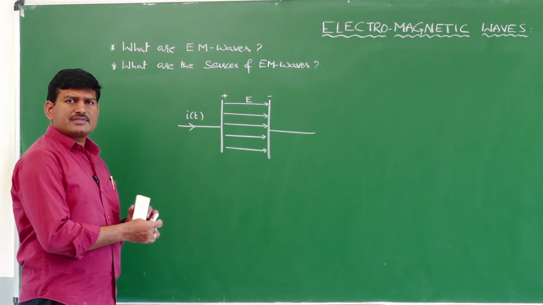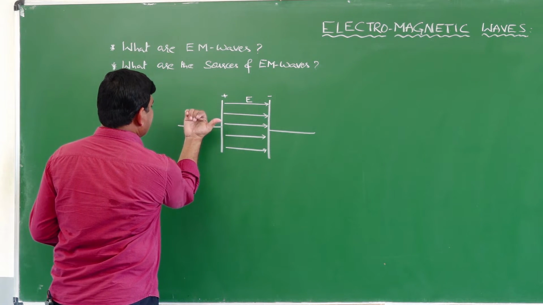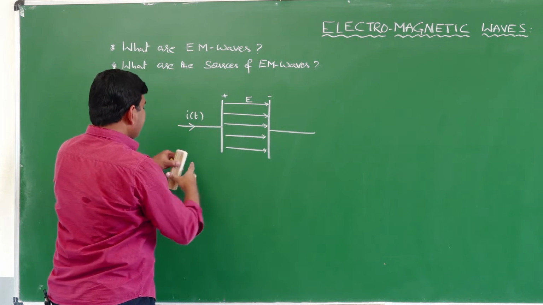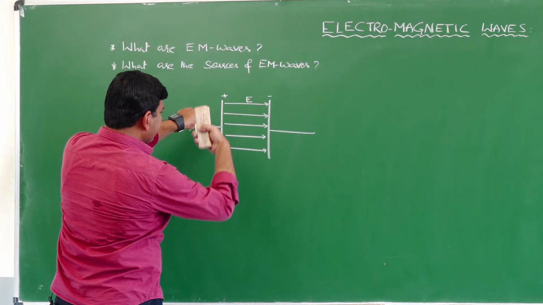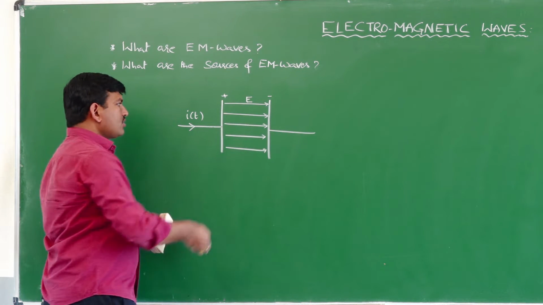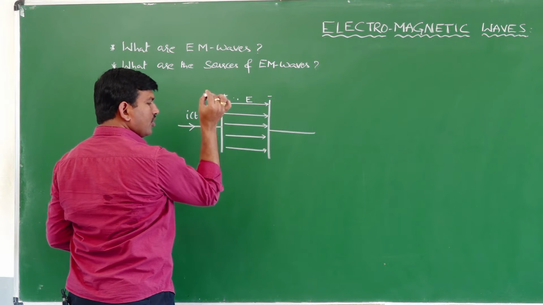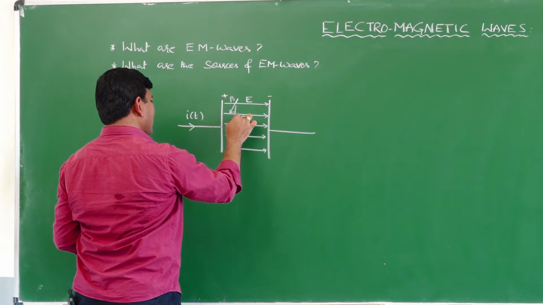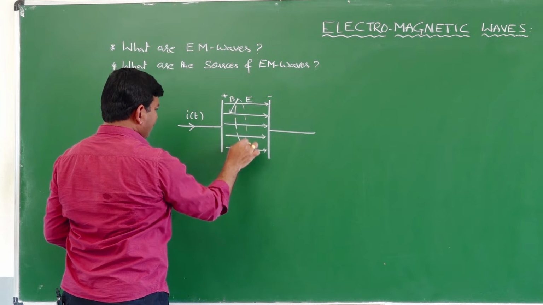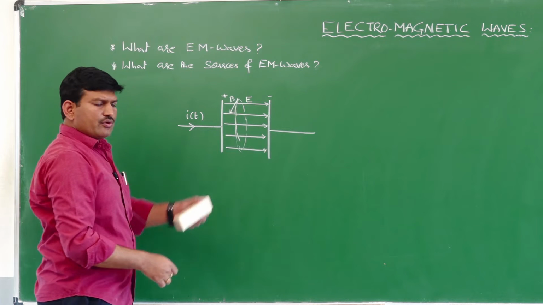It's very simple. Using the right hand clasp rule, I can say that magnetic field is like this. That means it is in this way. It is coming like this and going like this, coming like this and going like this. So at this point, the magnetic field is directed outward in this way. So I can draw it in this way. If it is the perimeter of that loop which is considered, that I will show you here.